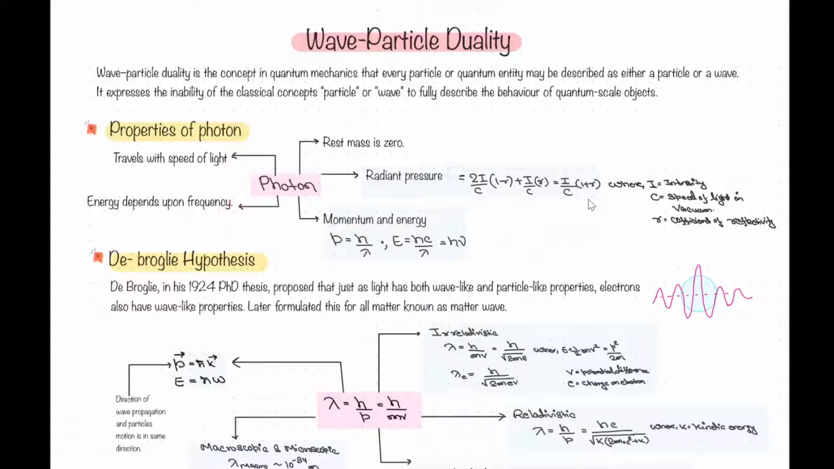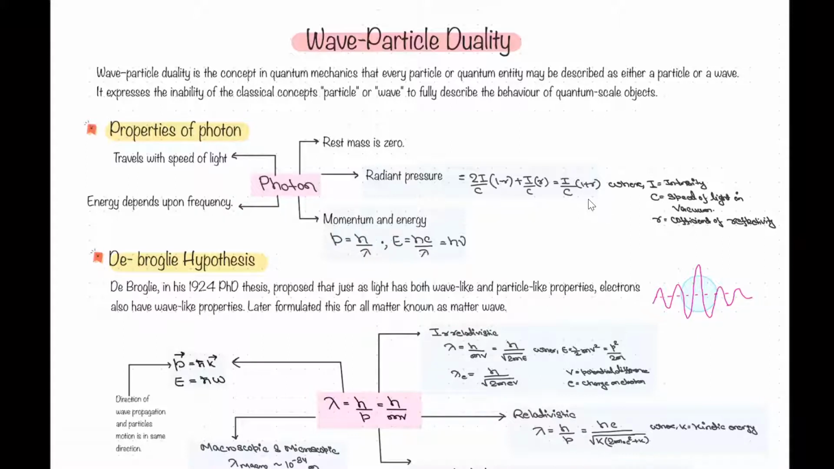That means if you are changing the medium, then the frequency will not change, the energy will not change, right? Rest mass is zero. That means either you will get a photon traveling at the speed of light, or you will not get any photon, right? So you will not get any photon at rest. That means photon at rest is not defined.